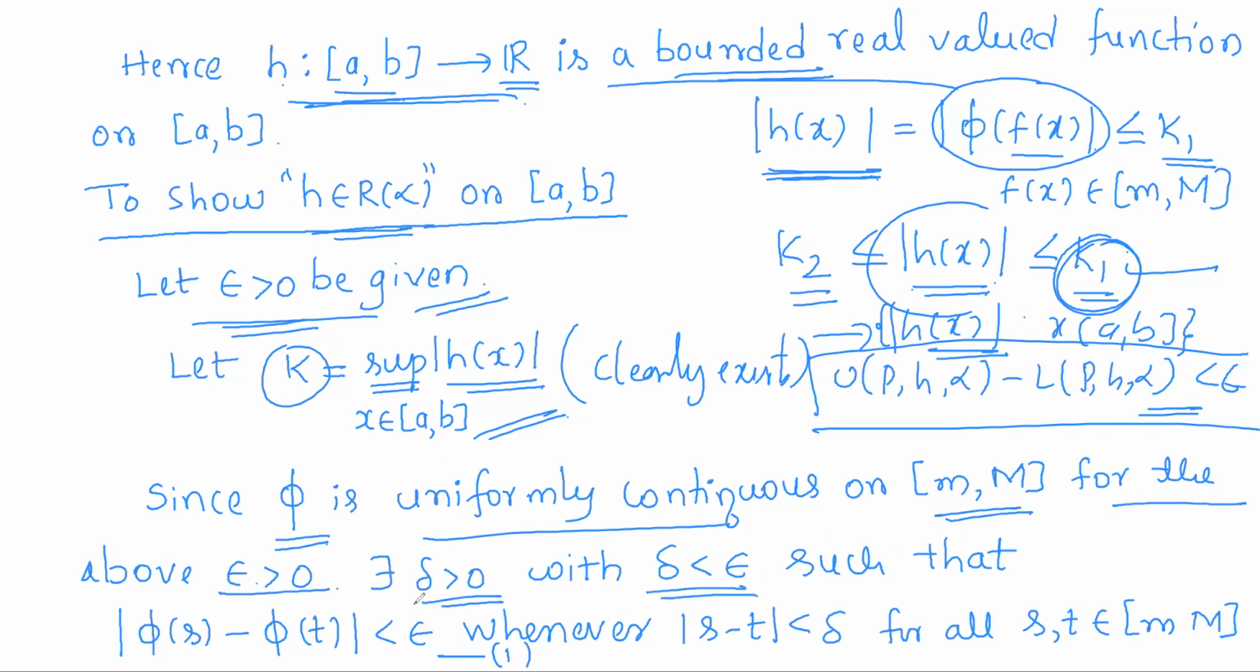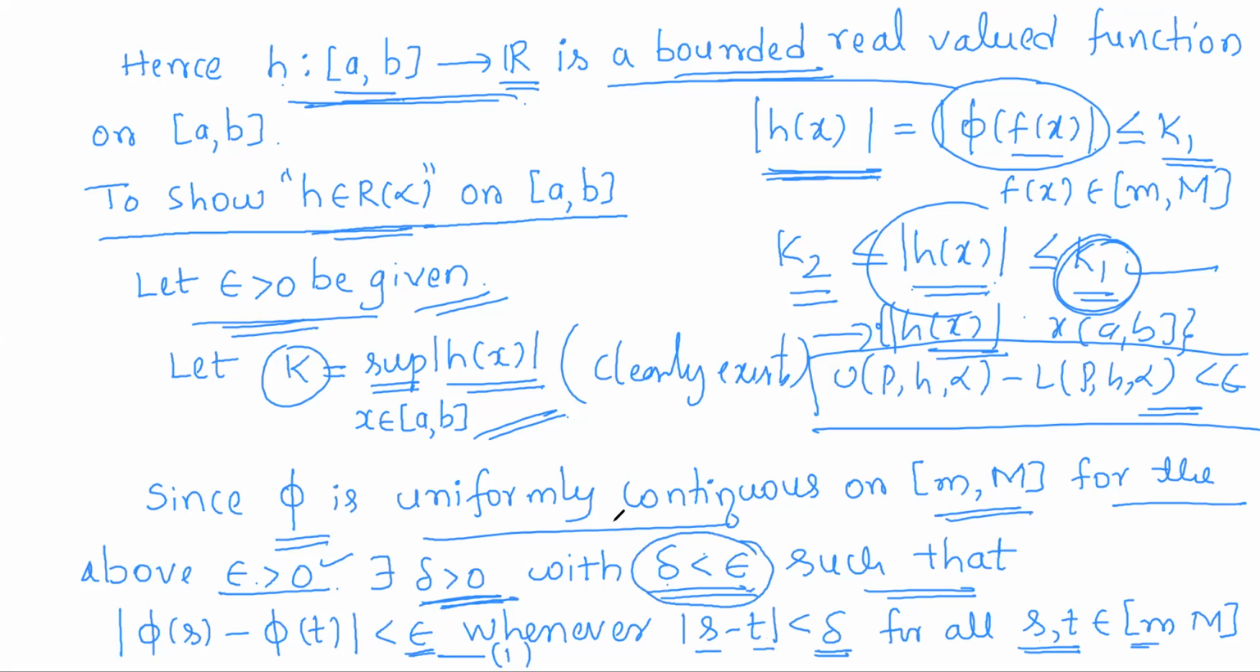So for any given epsilon, I need a positive delta which is less than epsilon, such that the modulus of phi of s minus phi of t is less than epsilon whenever the distance between s and t is less than delta, which holds for all the points in the domain of phi. Now the question is, for any given epsilon, can I have such a delta?